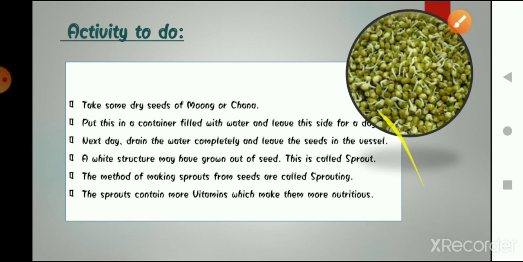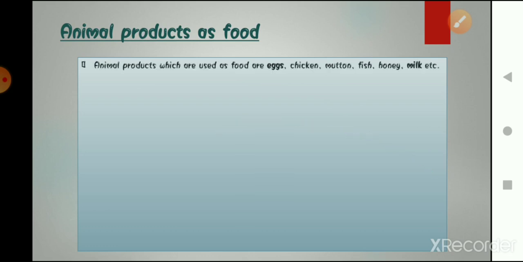So now the next topic that we are going to talk about is animal products that we eat. Okay, so what are the basic common products that you know about? That is milk, egg, right?